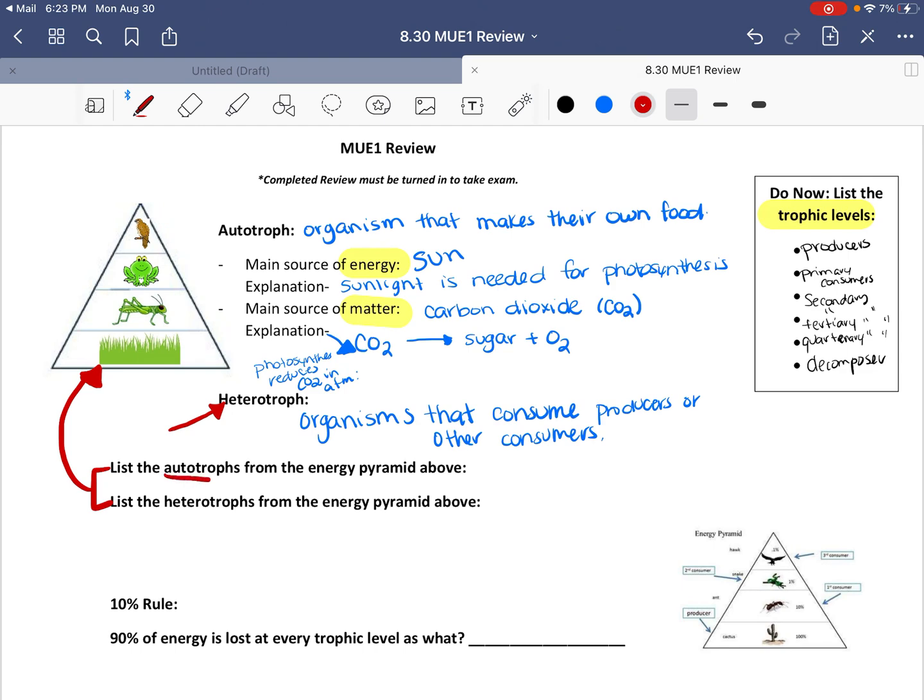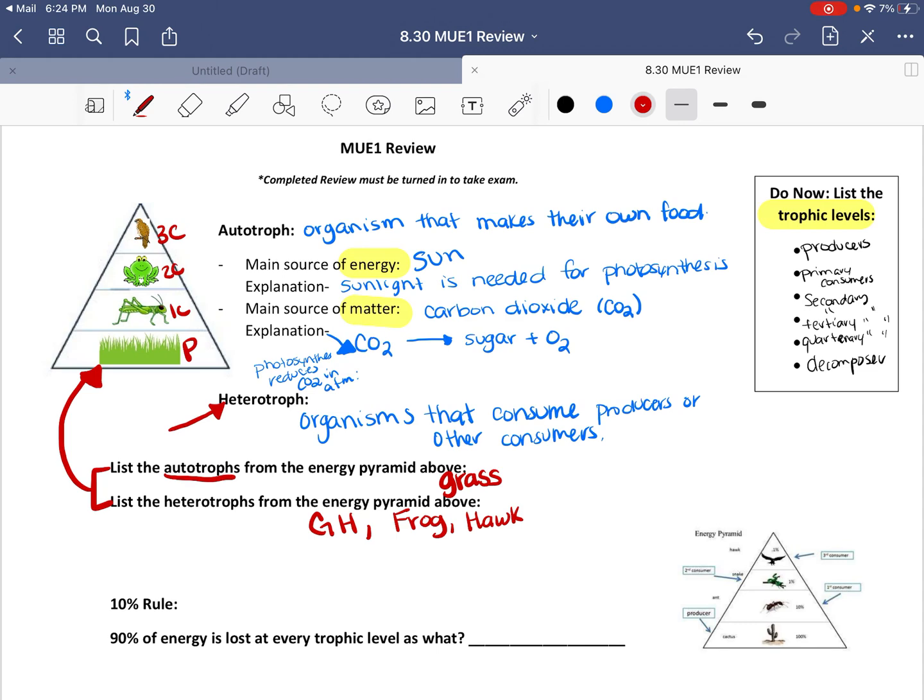So autotrophs, we just defined this right now. Autotrophs in an energy pyramid are just organisms that make their own food. So there's only one autotroph in this pyramid, and that would be the grass. Heterotrophs are everything else. So that would be the grasshopper, GH for short, the frog, and the hawk at the very top. So those are our autotrophs and our heterotrophs. Again, when I'm asking you about the trophic levels, we would have our producers, our primary consumers, secondary consumers, and tertiary consumers. So those are our trophic levels in that specific pyramid.